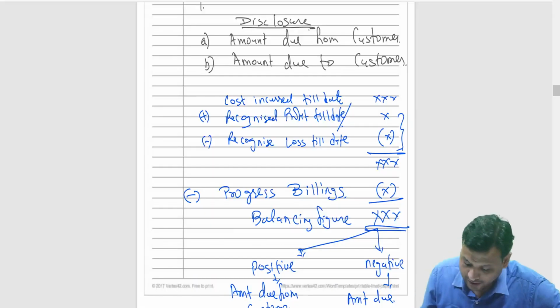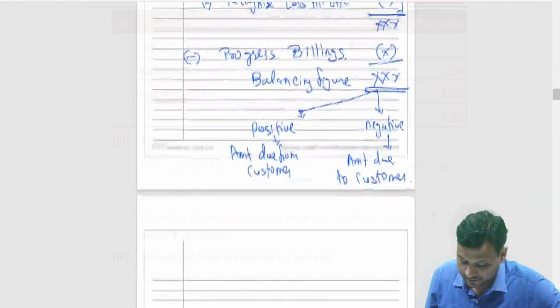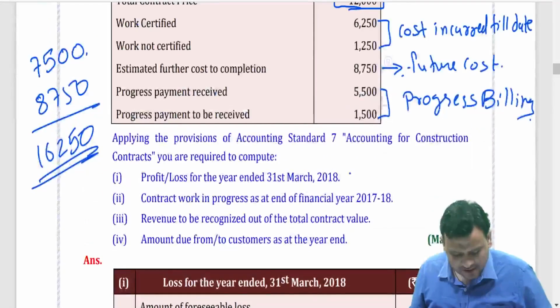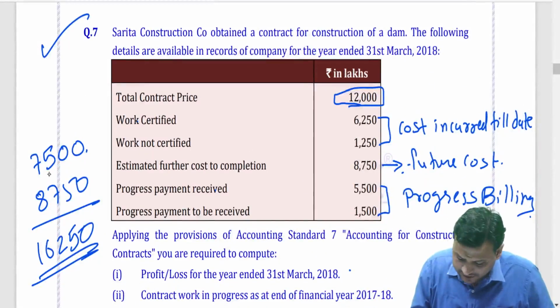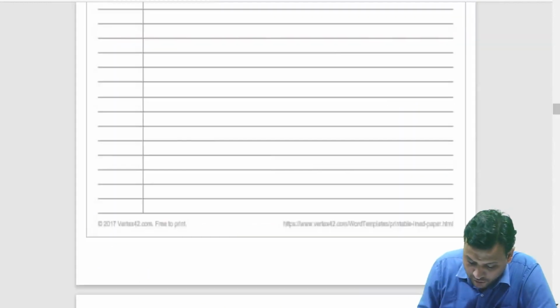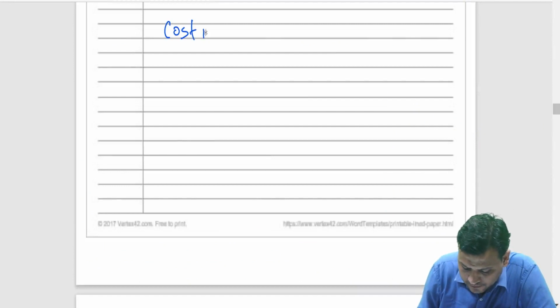Now, let us use this formula. So, cost incurred till date, I will just use the formula. Can I say 7,500, which is nothing but this? So, the formula which I taught you, cost incurred till date.